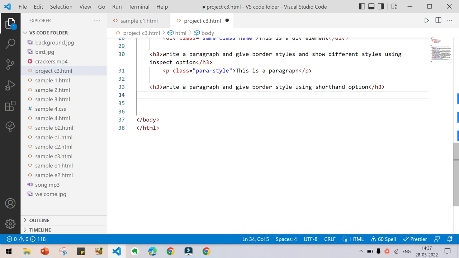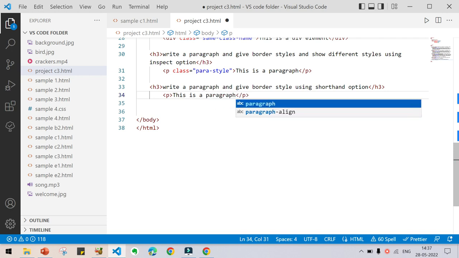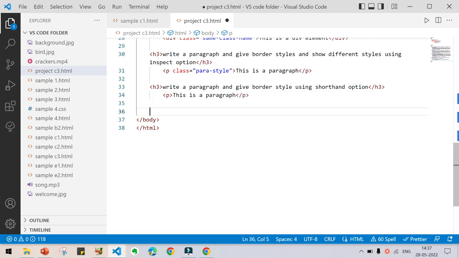So what we are seeing here is write a paragraph. So how to write a paragraph? Press P. Leave some indentation here. Press P and enter. This is a paragraph. Same text as we written before. Now give border style using shorthand option.